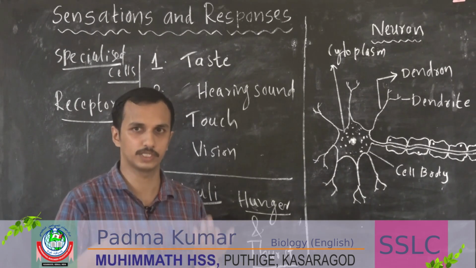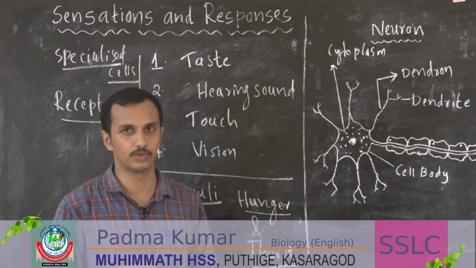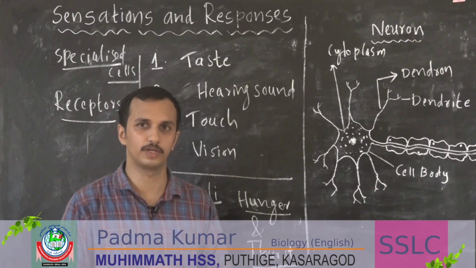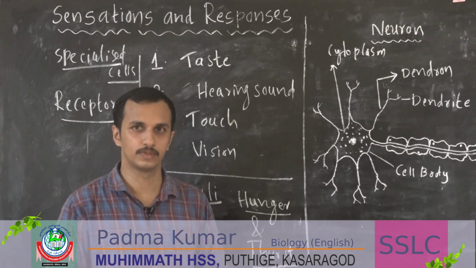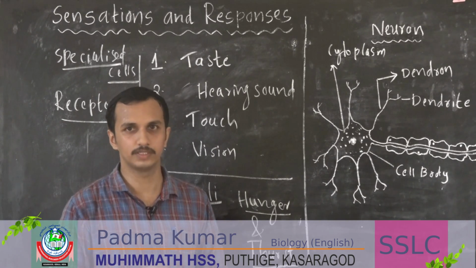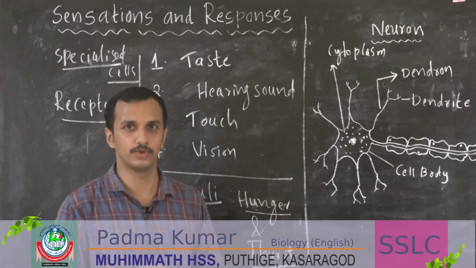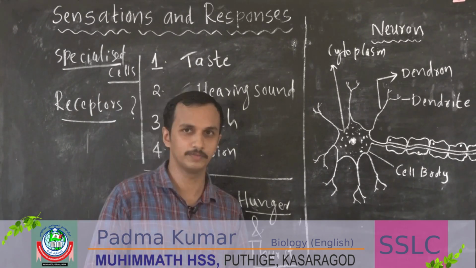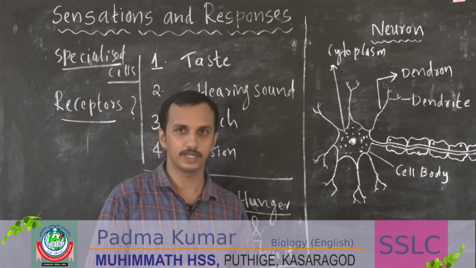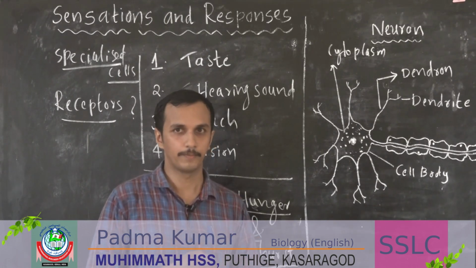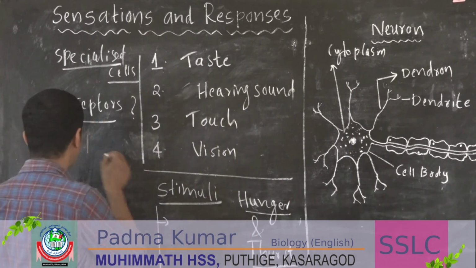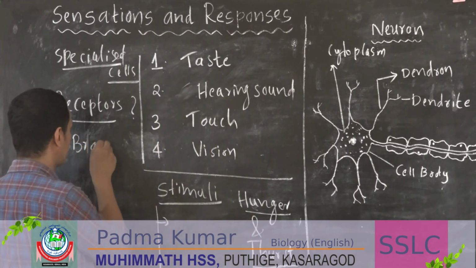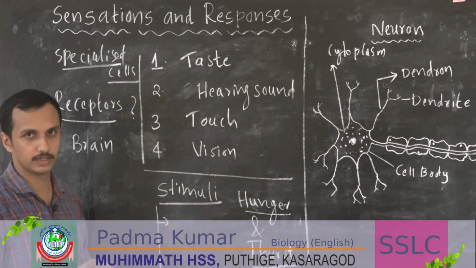How are these responses of our body controlled? Just think about it. Is there any mechanism or special structure in our body? You might have heard about our brain, isn't it?